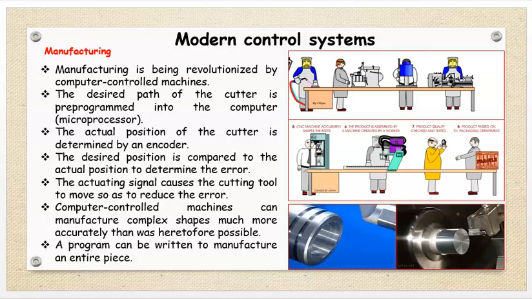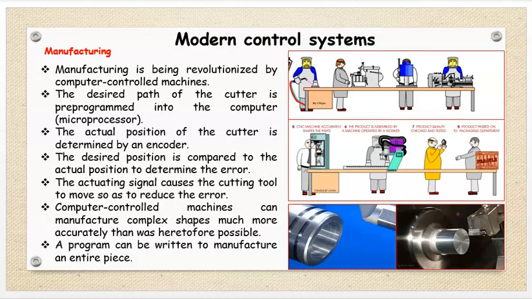The desired position is compared to the actual position to determine the error. The actuating signal causes the cutting tool to move so as to reduce the error. Computer controlled machines can manufacture complex shapes much more accurately than was heretofore possible. A program can be written to manufacture an entire piece.